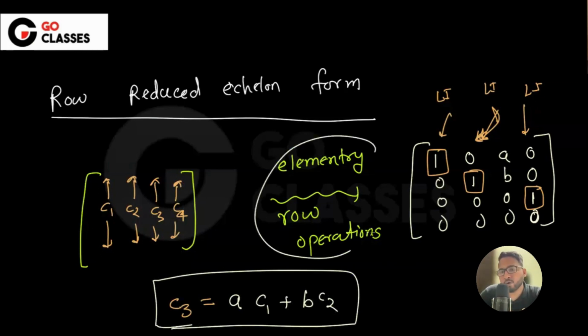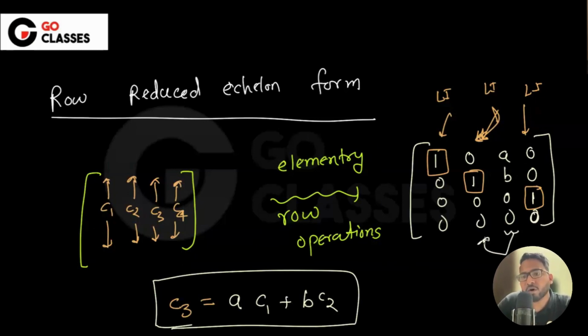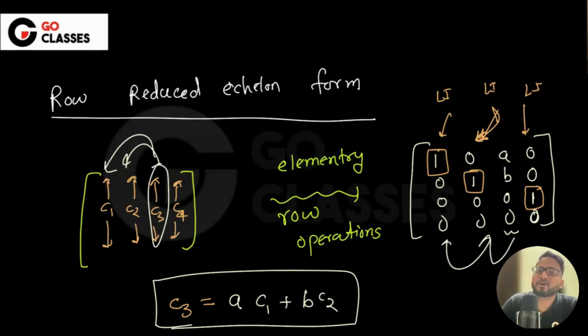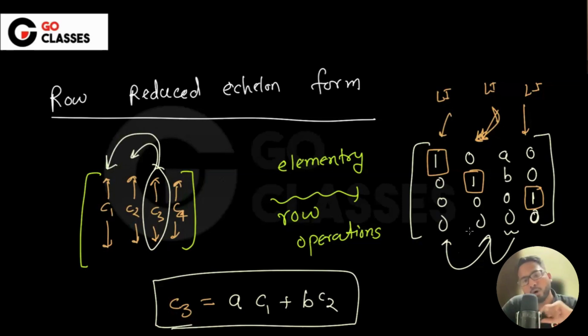That if you do elementary row operation, looking from here we got to know that C3, the third column, is linearly dependent on these two, which is A and 2B, right? So if this column is linearly dependent on these two, then this column also has the same coefficients, and it is also linearly dependent on these two, isn't it? Whatever this column is, I don't even know, it can be represented as a linear combination of C1 and C2. I talked about it in the row reduced echelon form lecture. If you've not seen it, just watch that lecture.